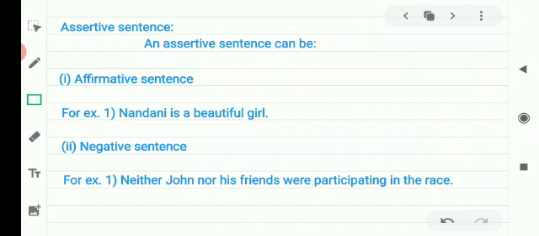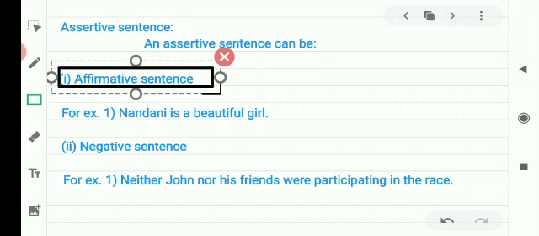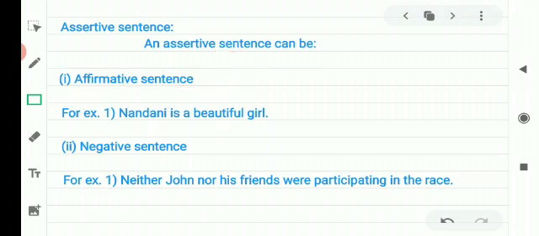An assertive sentence can be affirmative or negative. In assertive sentence, there are two types, affirmative and negative. An affirmative sentence always states or declares some facts or events and does not have not, no, never, none, neither nor in it.